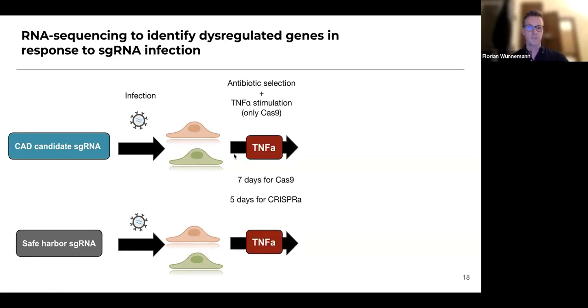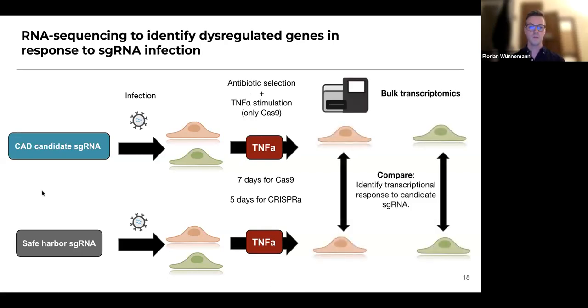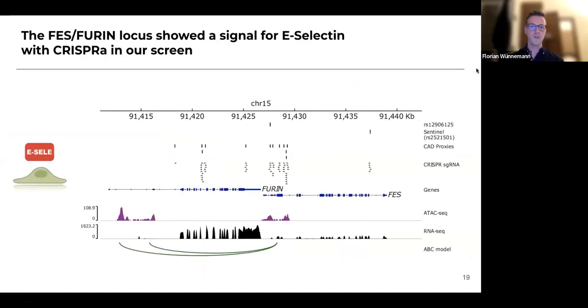We stimulated them with TNF-alpha and selected them using antibiotic selection. But for CRISPR-A, we did not treat them with TNF-alpha, and we also cultured them only for 5 days instead of 7. We then took these 2 different groups of cells and did bulk transcriptomics on them and tried to identify transcriptional responses to the target guide RNAs. Now, the first locus that I want to talk about is the FES-furin locus, which showed a strong signal for E-selectin with CRISPR-A in our screen.